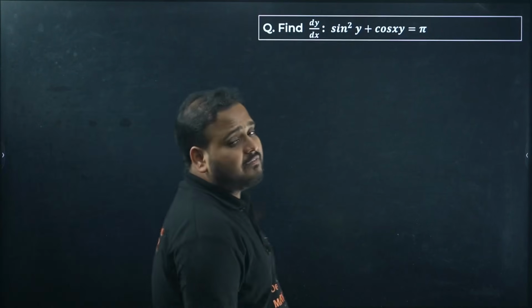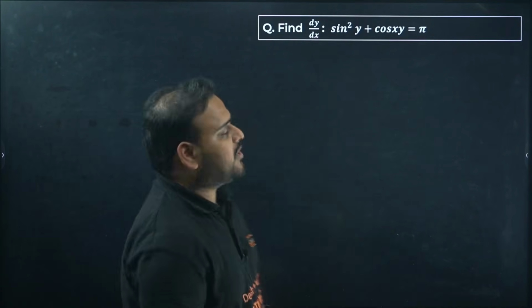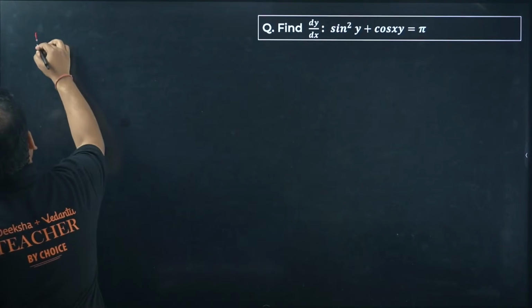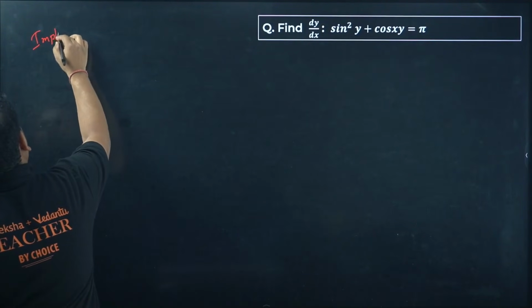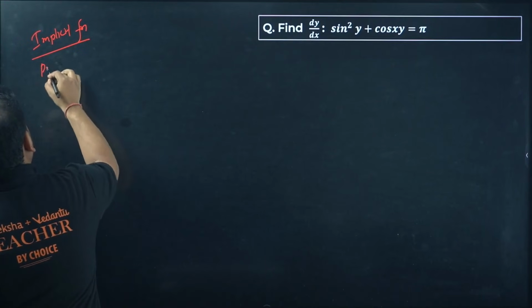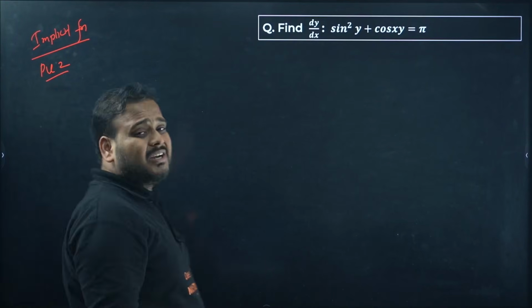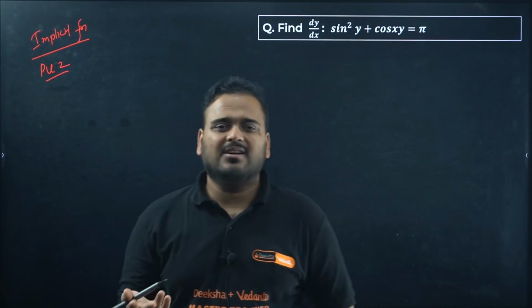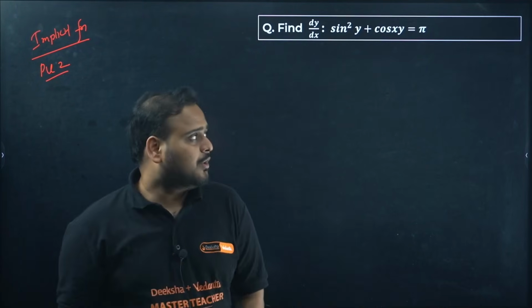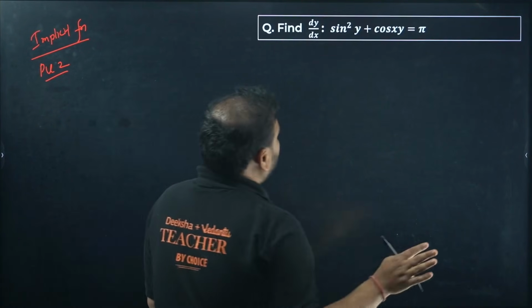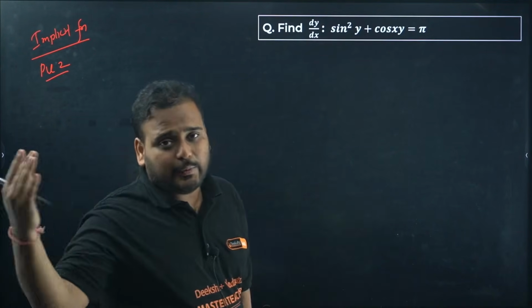Now this is the case of an implicit function, because whenever you can't make y the subject directly, it is an implicit function. This is a concept which usually comes in your PU2, but not every year. Let's say in the last 10 years you'll find it 4 to 5 times, so it's not that less important. How to solve it without thinking of anything? Just differentiate the entire equation at the same time.